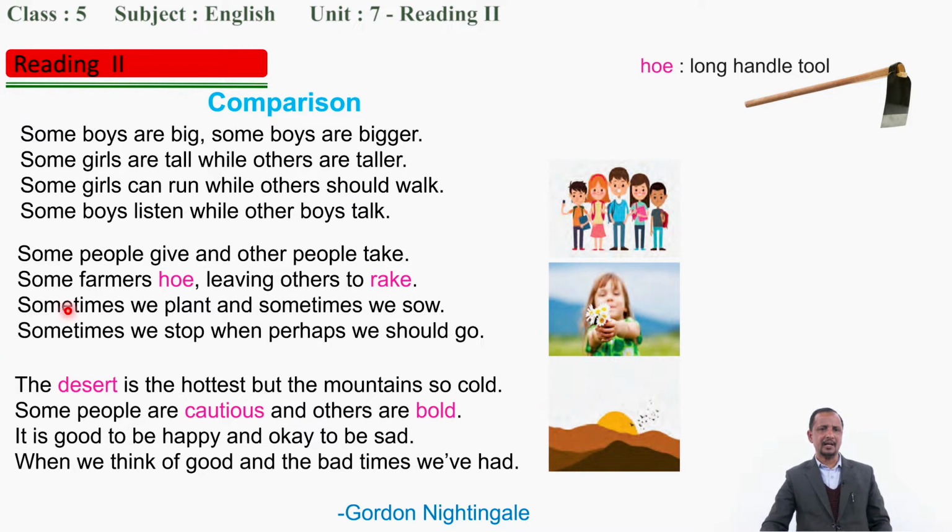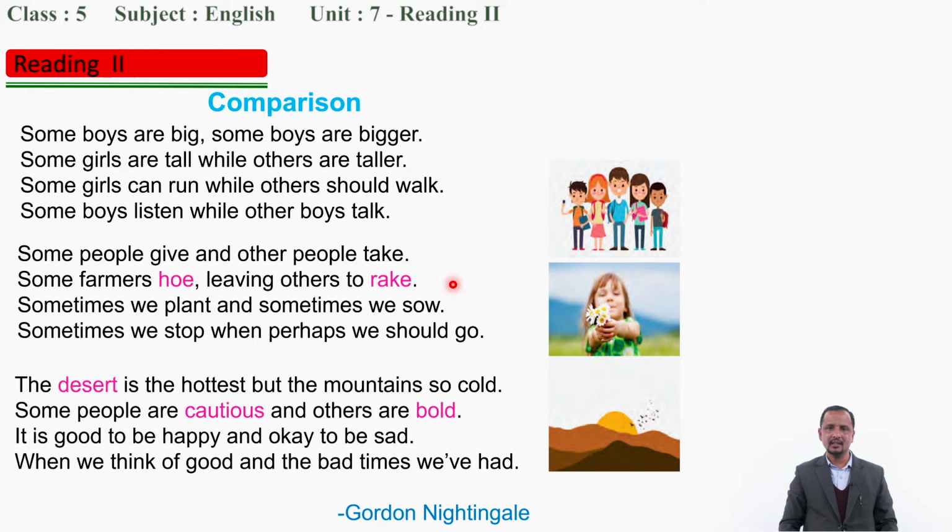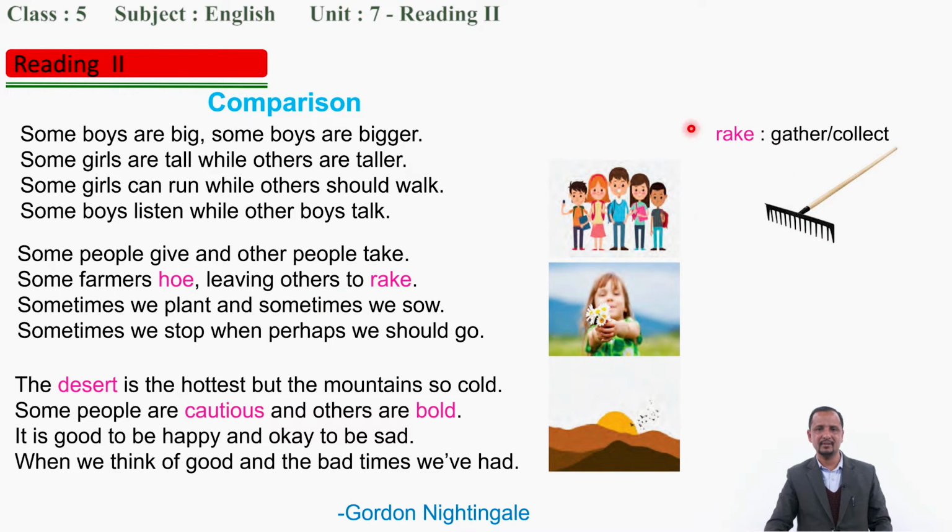Okay, some farmers hoe, leaving others to rake. What does rake mean? Collecting different kinds. Dear students, if you walk into the field, we have to select the bigger ones. Yes, when we work in the field, we pull out the big things. That is called what? Rake. And we use this kind of tool. Rake means gather or collect. Now let's go to this line again.